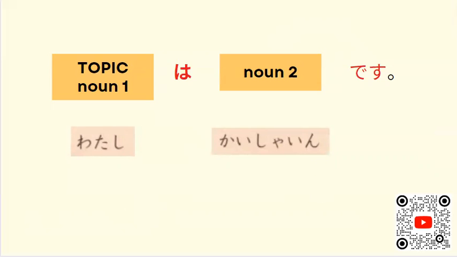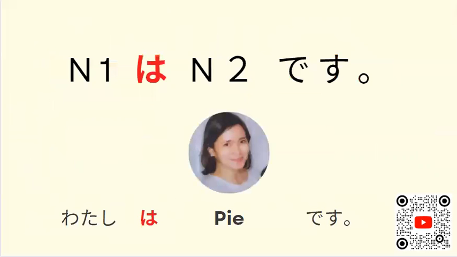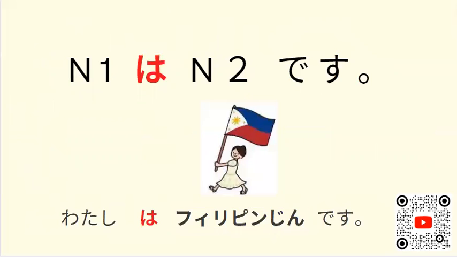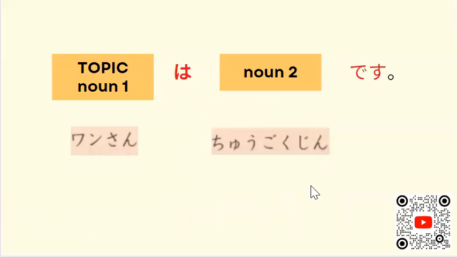So, ミラさんは会社員です。Okay, let's check that one, Wan-san. So, the topic here is Wan-san. Wan-san wa, and then information, Chinese. 中国人ですね。ワンさんは中国人です。So, if you notice 皆さん, this time the topic here is ワンさん. So, we're giving information that Wan-san is Chinese, no?